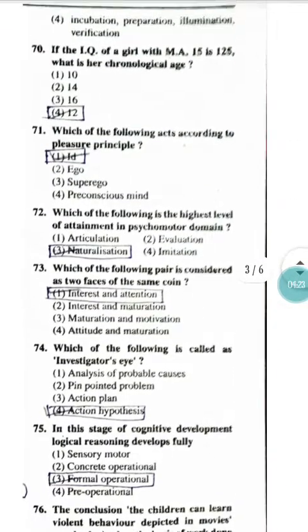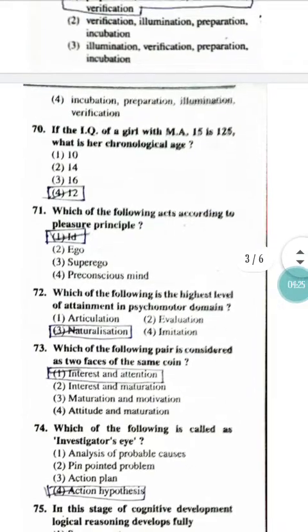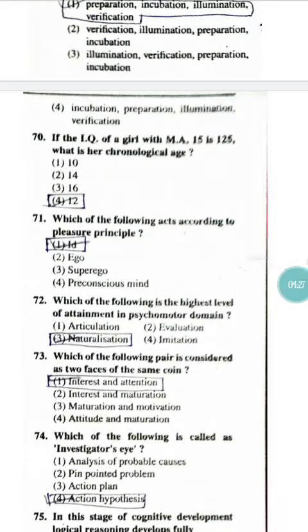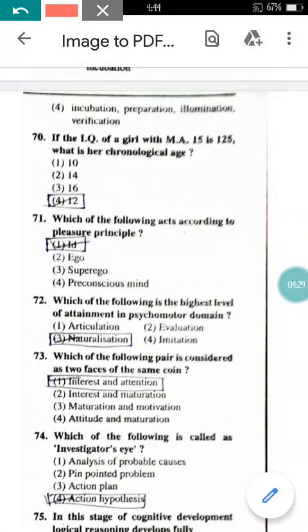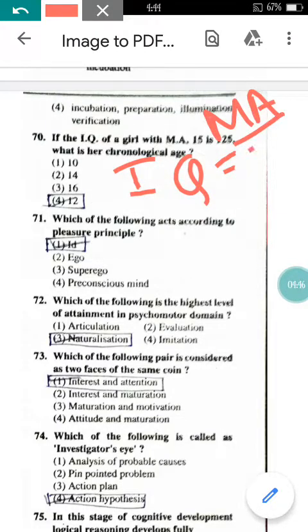Question number 70. If the IQ of a child with MA, here the MA stands for mental age, is 15 and the IQ is 125, what is her chronological age? Here it is asking about CA. You have the formula for IQ. IQ is equal to MA divided by CA into 100.